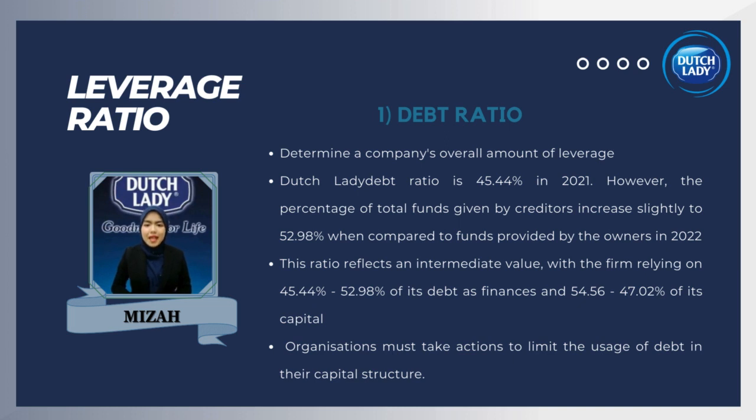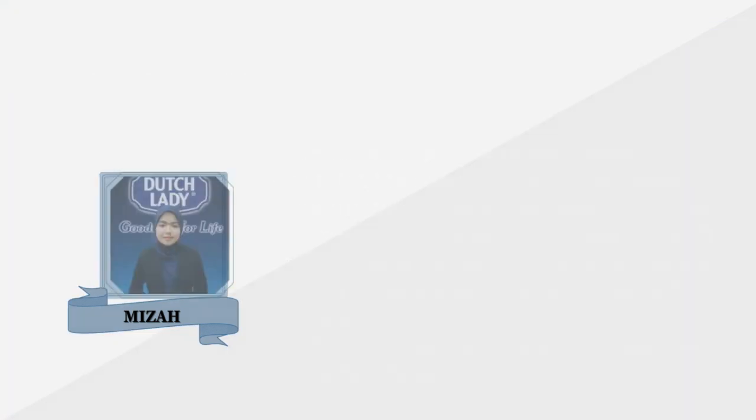This ratio reflects an intermediate value, with the firm relying on 45.44% to 52.98% of its debt as finance and 54.56% to 44.02% of its capital. To improve the debt ratio, organizations must take action to limit the usage of debt in their capital structure. This includes paying off part of the current debt, reducing new loans, and so on.